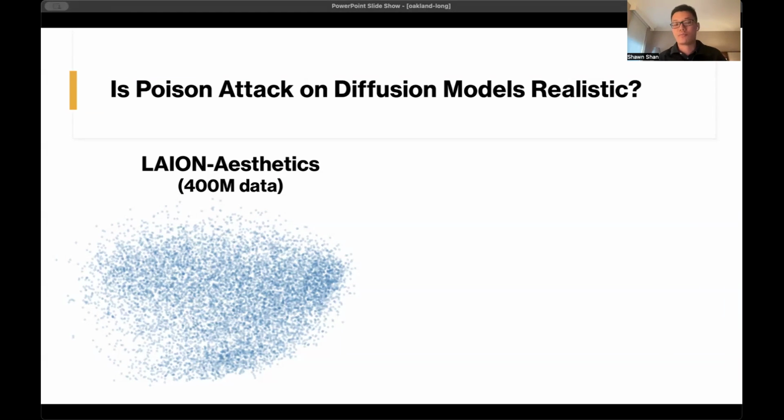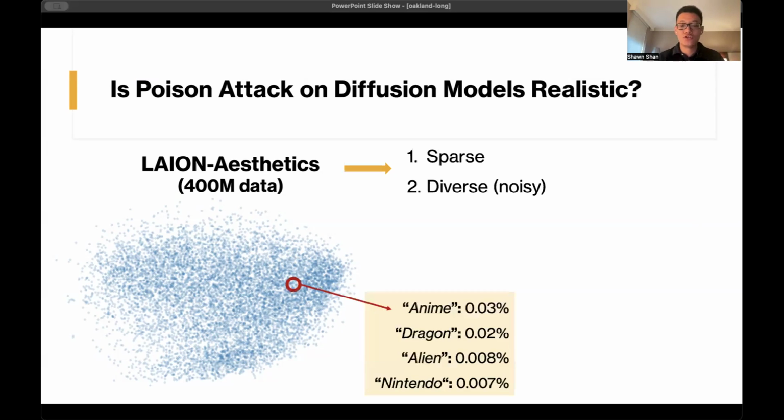But instead, very surprisingly, in our work, we find that there are 2 characteristics of this training set and the training method that make the poison actually possible. Okay, so let me tell you about these 2 characteristics. The first characteristic is that the training set is very sparse. You do have tons of training data, but when you divide it up into specific concepts or specific words, there's only a very small fraction of the entire data set related to those words.